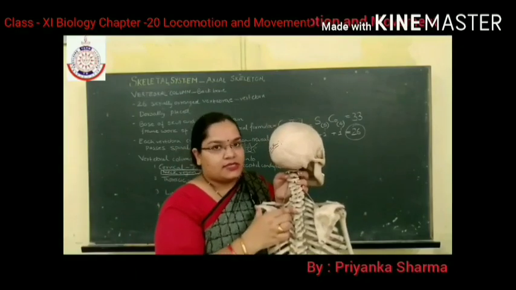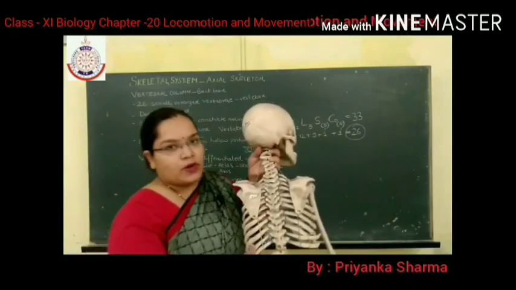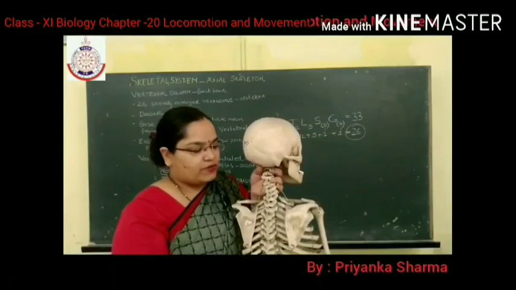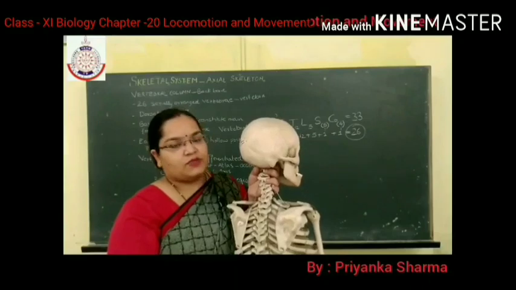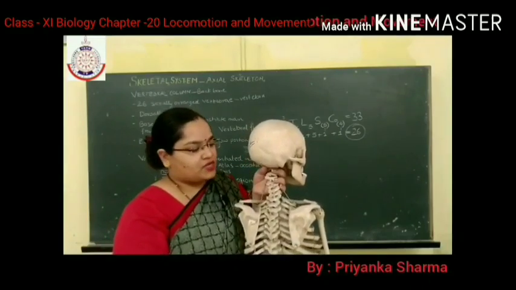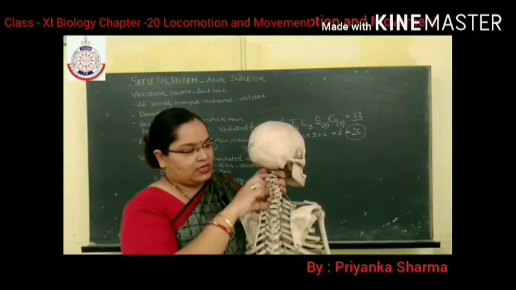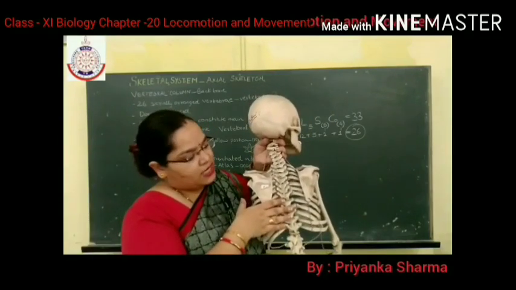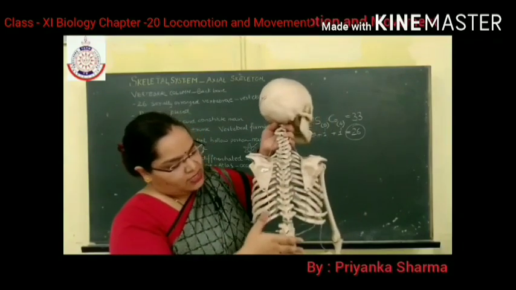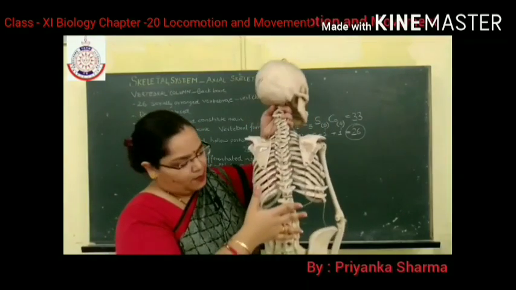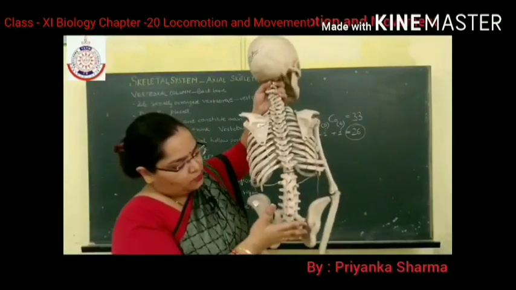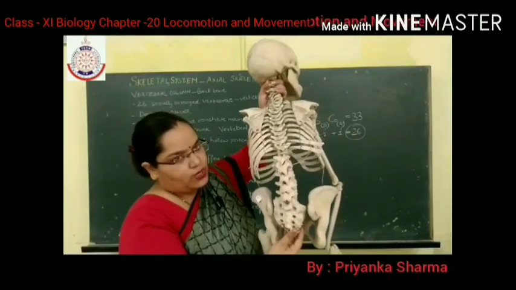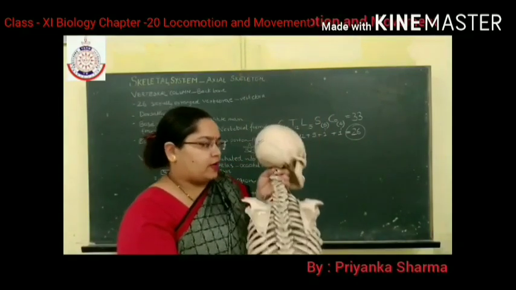The vertebral column consists of 26 vertebrae, and these 26 vertebrae are divided into different regions. They are given different names on the basis of their presence in different regions. Those present in the neck region are known as cervical vertebrae, in the thoracic region as thoracic vertebrae, then lumbar vertebrae, sacral vertebrae, and the lowest one is known as the coccygeal vertebra.